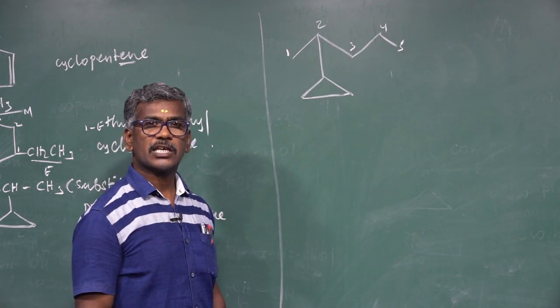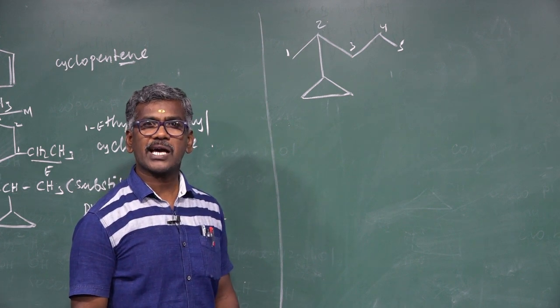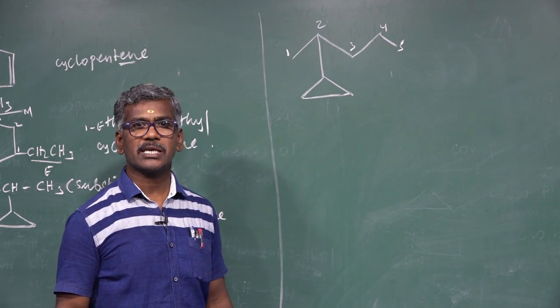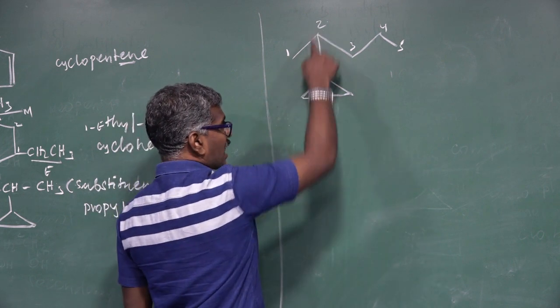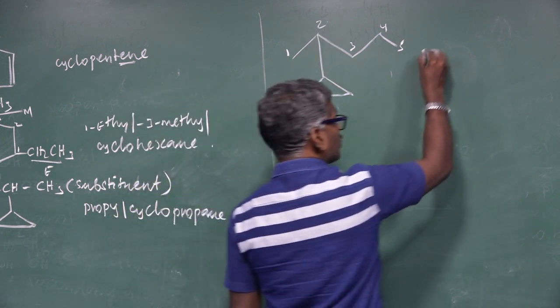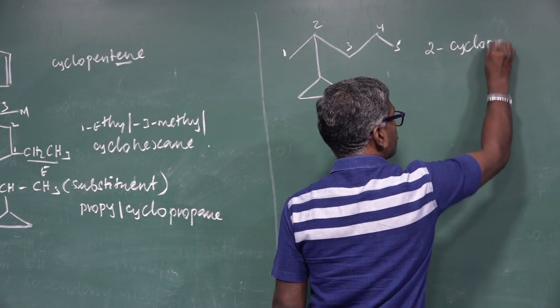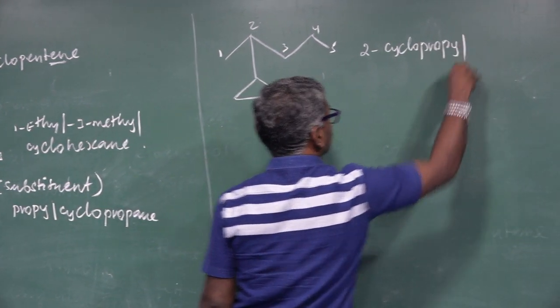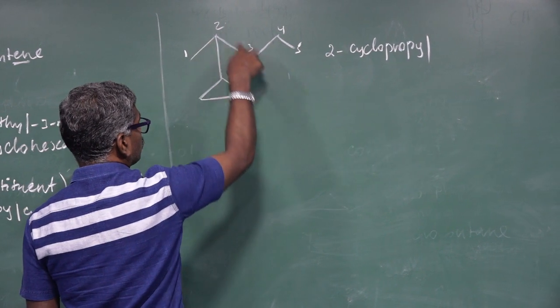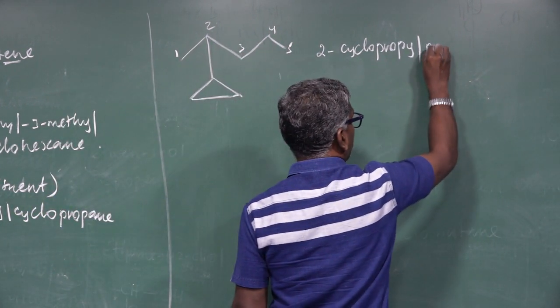What is the root word? Select the longest carbon chain to act as the word root. So in the second portion there is a cyclic compound. So 2 cyclopropyl. Totally how many carbon atoms? 1, 2, 3, 4, 5. This is a pentane.